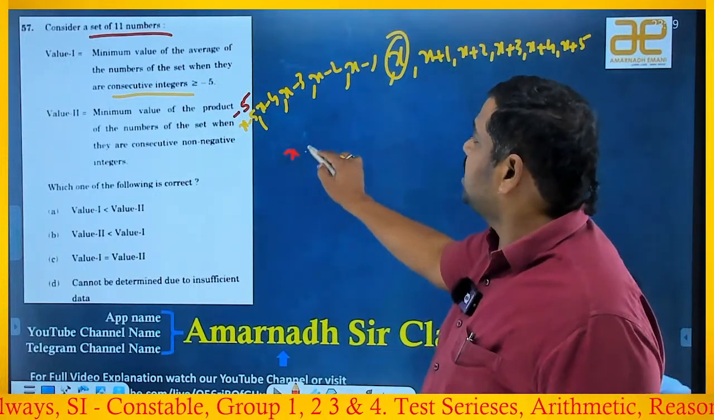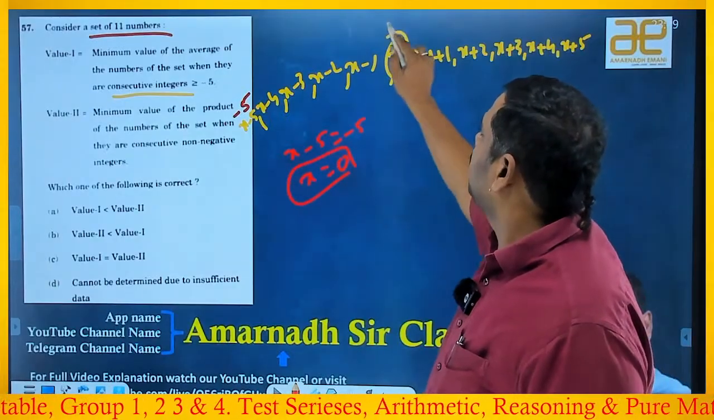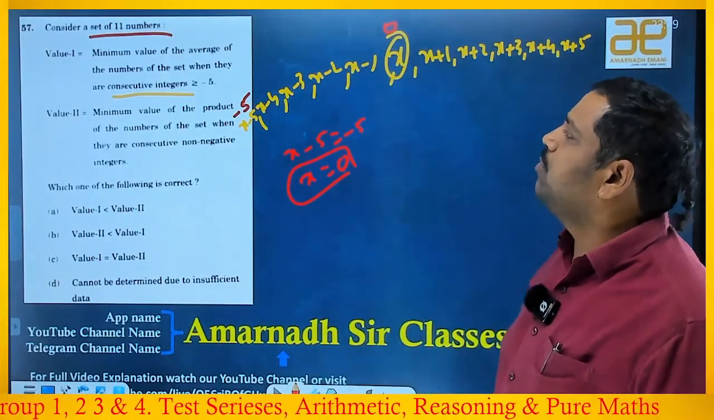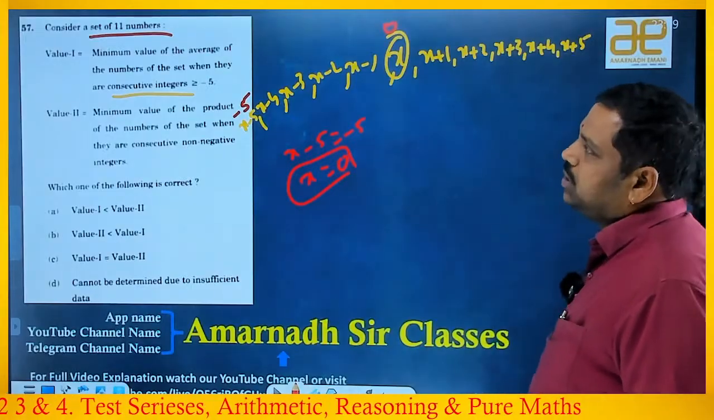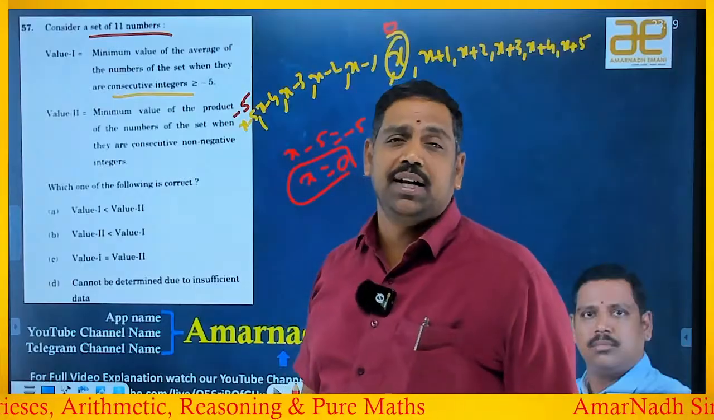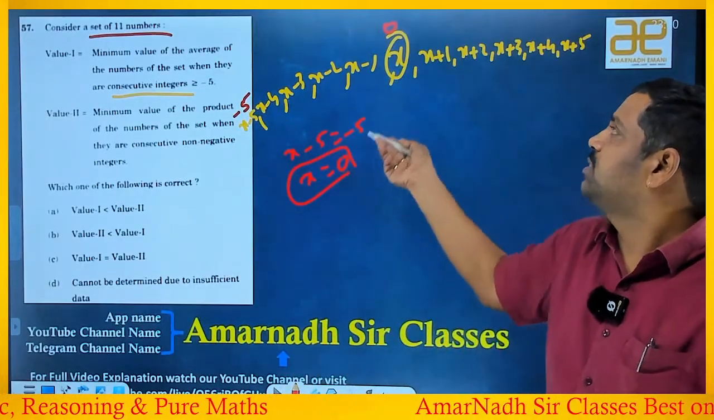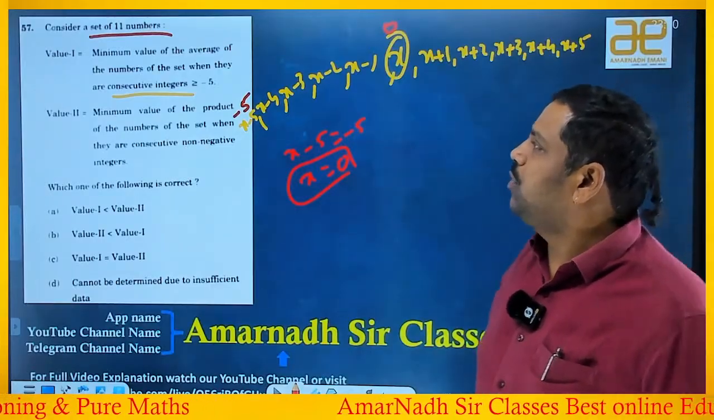So if x minus 5 is equal to minus 5, then x will be how much here? 0. Okay, what is the average here? 0. Minimum value of the average of the numbers of the set when they are consecutive integers, each one is greater than or equal to minus 5. Okay, so greater than or equal to minus 5, so this is minus 5. Okay, x value is 0. Fine. So value 1 is how much here?